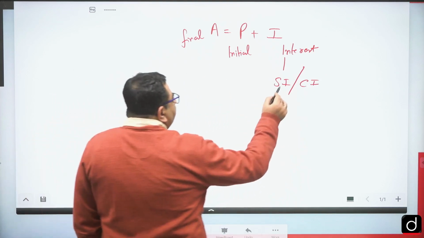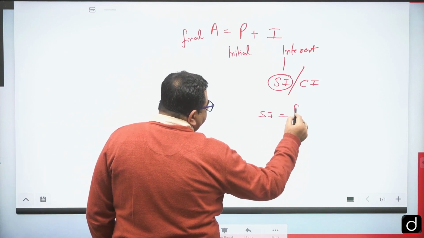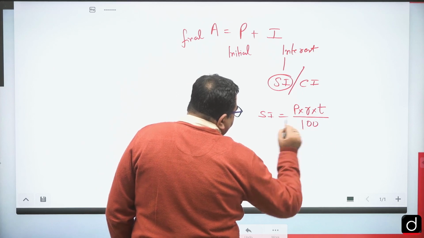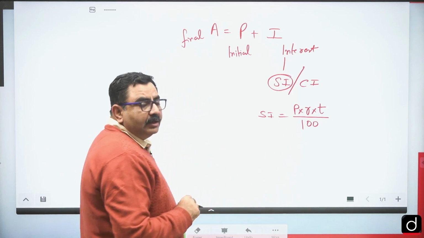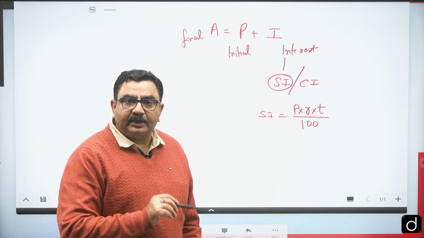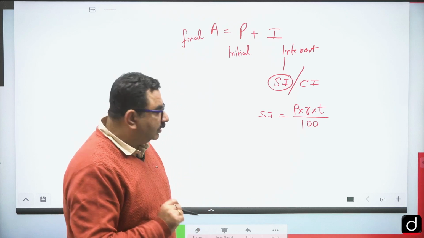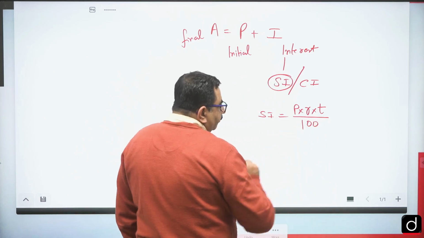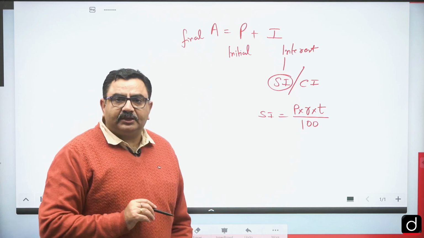Now, what is simple interest? The formula of simple interest is P into R into T divided by 100, where P is principal, R is the rate of interest per annum. Rate of interest is always given per annum, for 12 months. And T is time, in simple interest in years.